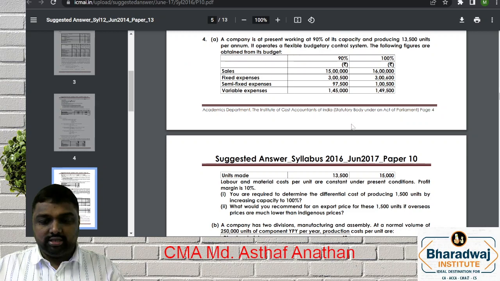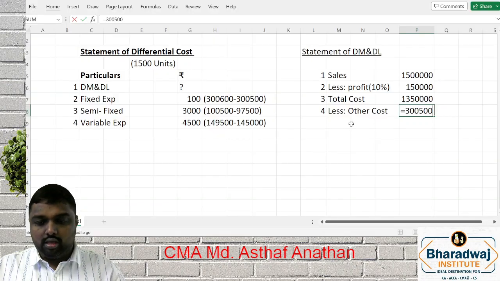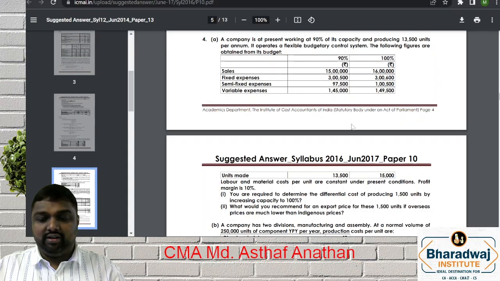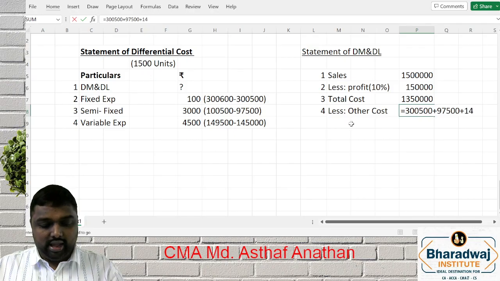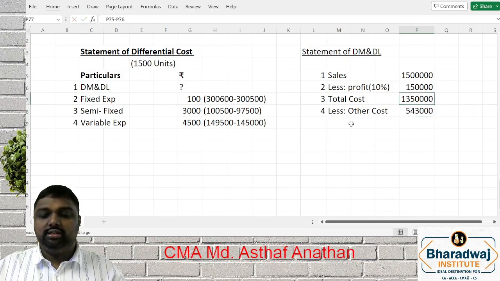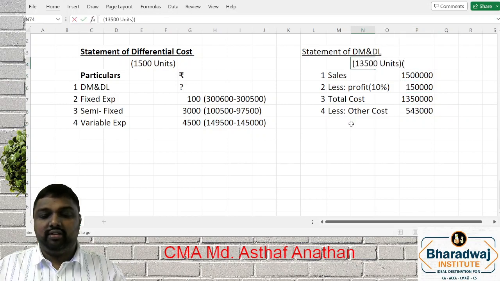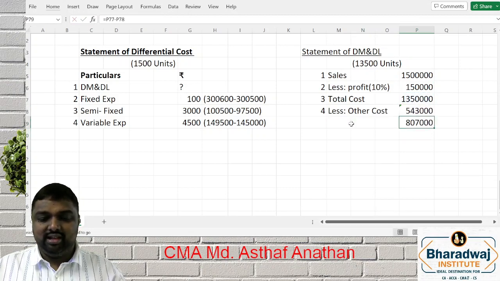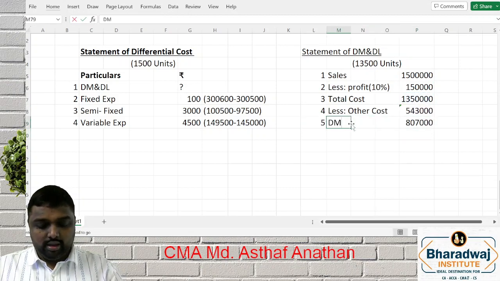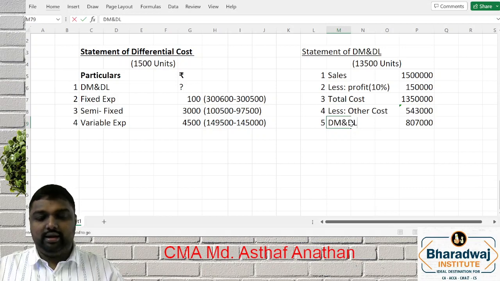Other cost is nothing but 3,500,000 plus 97,500 plus 1,45,000. This is what other cost. This is for how many units? 30,500 units. So what you will get the item, my dear friends? This is your direct material and direct labor.